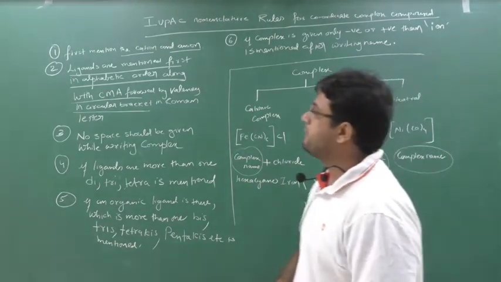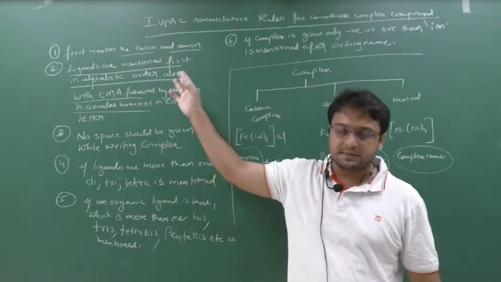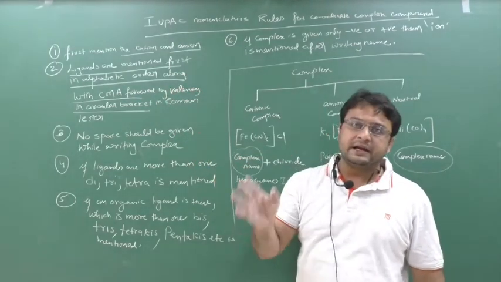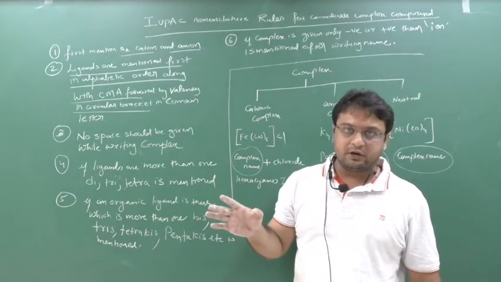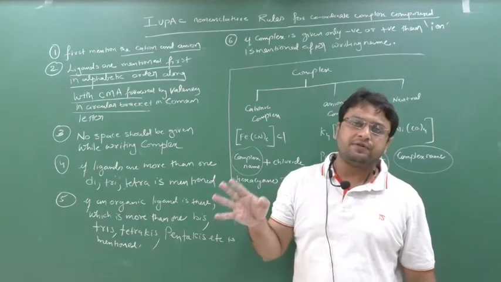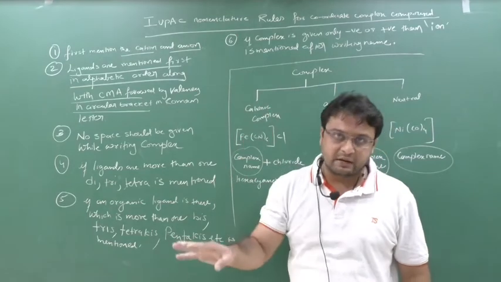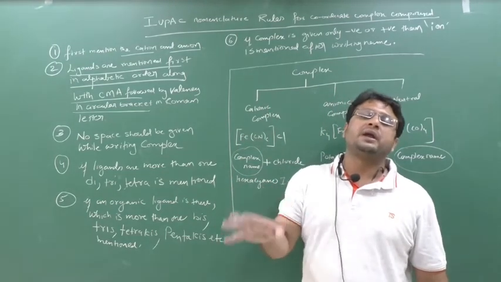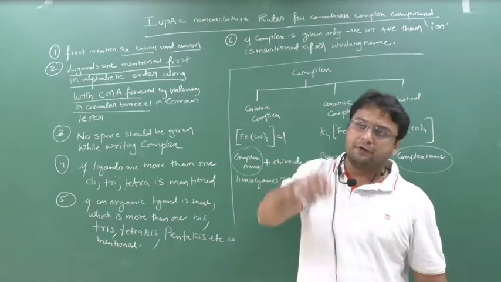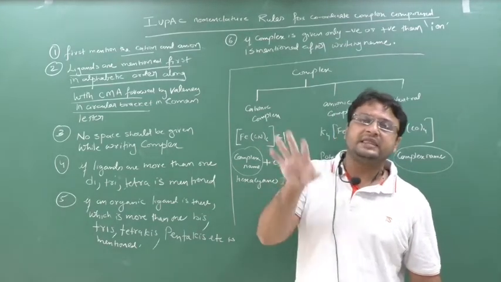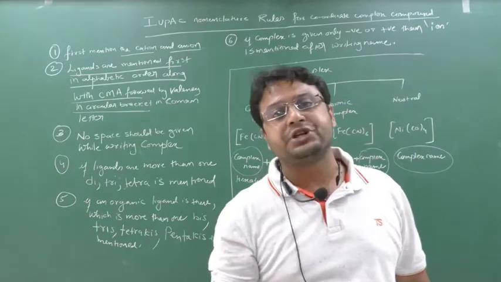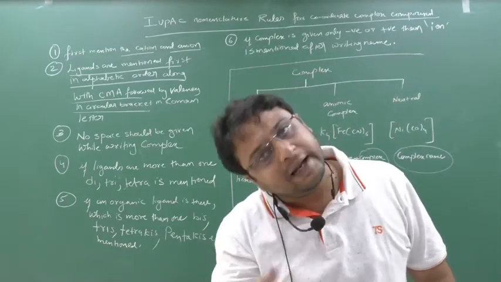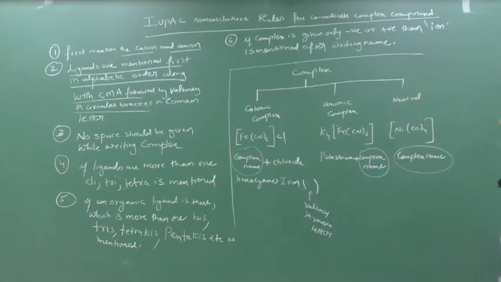So in a complex name, always first mention the ligands. If there are more than one ligand, give the ligands in alphabetical order. After writing the name of the ligands, go to the central metal atom name. After the central metal atom name, there is a circular bracket. In that bracket you have to mention the valency of the central metal atom in terms of Roman numerals. Clear this part? Next point.